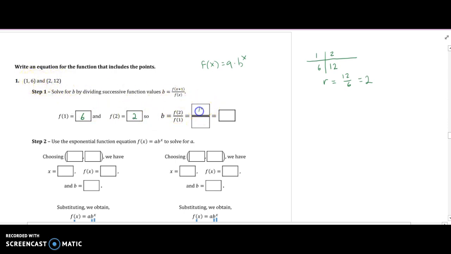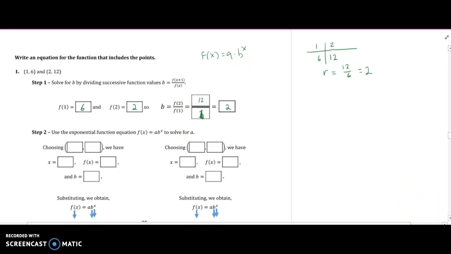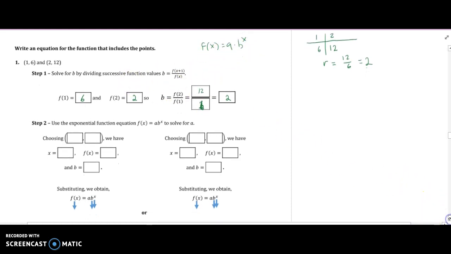So this is just going to be 12 over 6. 12 over 6 is 2. So you just have to remember that we're dividing from the second term by the first term, okay? So that is going to be our b, the value that is being raised to the exponent. So that's the value that's being multiplied to itself to get from one point to the next.